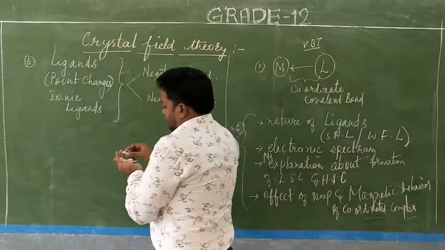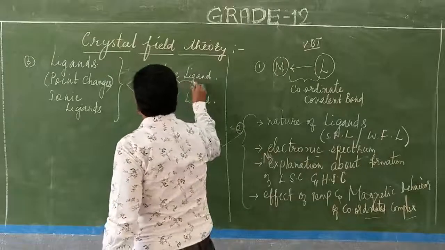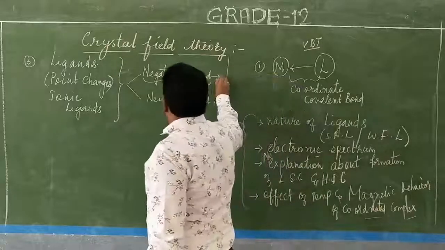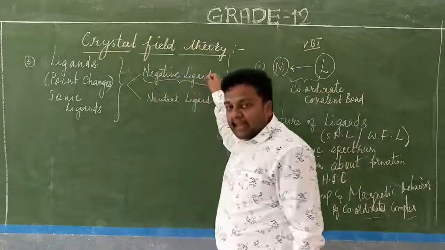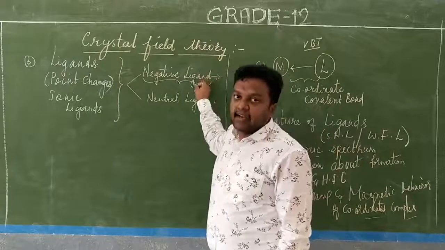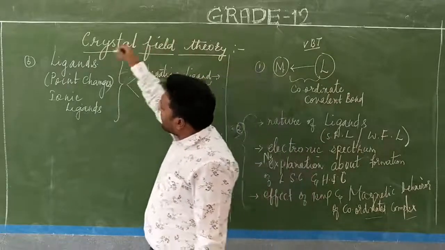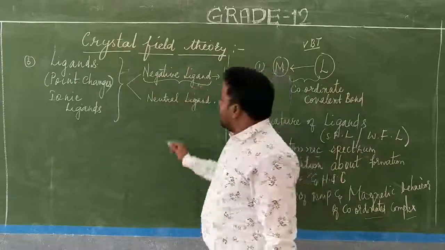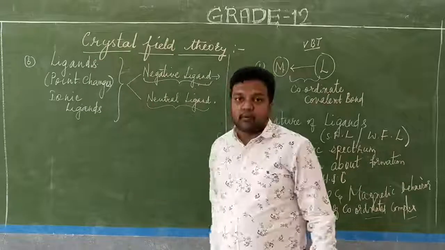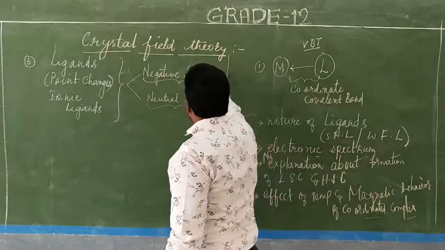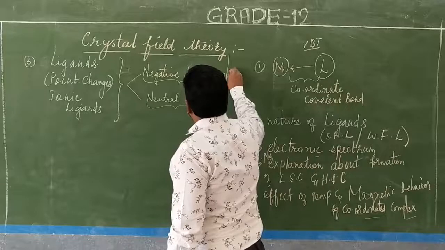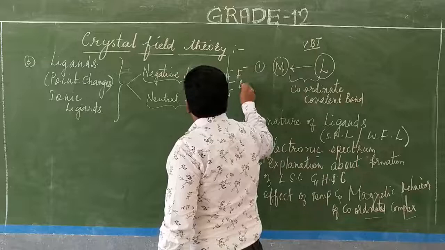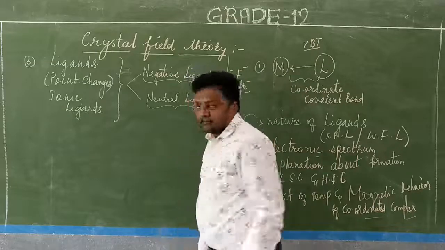When you take the negative ligand, the negatively charged ligand will have a dipole moment. It acts as a dipole because it has a point charge. It has a tendency of donating a pair of electrons. Now coming to the neutral ligand. Say, for example, what are the negative ligands we have? We studied that the negative ligands are OH minus, Cl minus, CN minus, F minus, Br minus, I minus, isn't it?